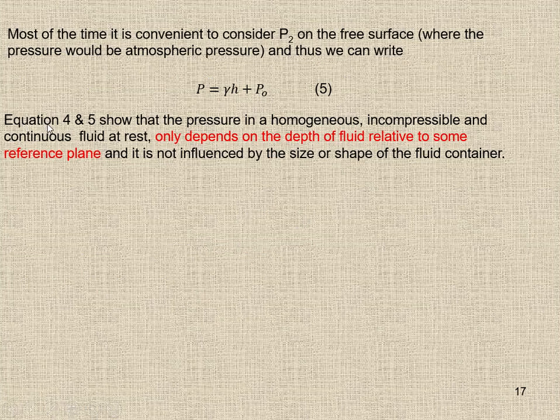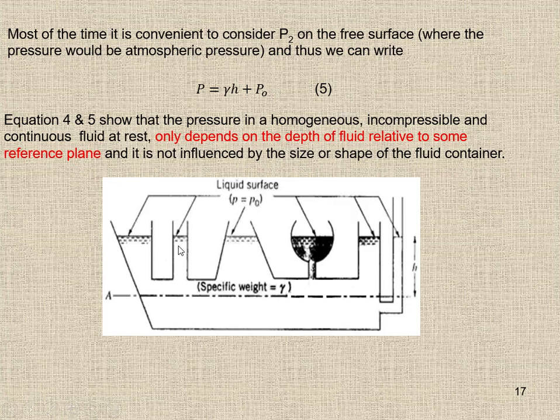So equations 4 and 5 show that the pressure in a homogeneous, incompressible and continuous fluid at rest only depends on the depth of fluid relative to some reference plane, and it is not influenced by the size or shape of the fluid container. Here is an example.